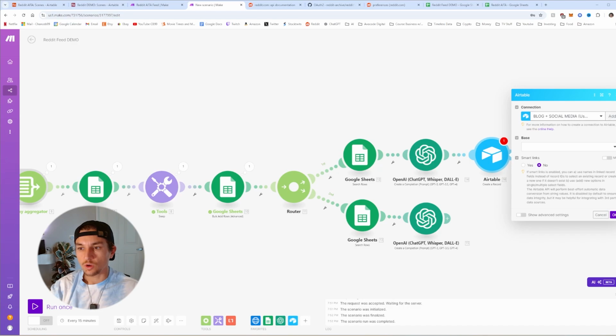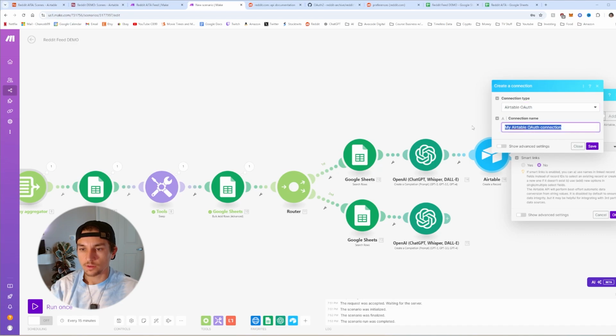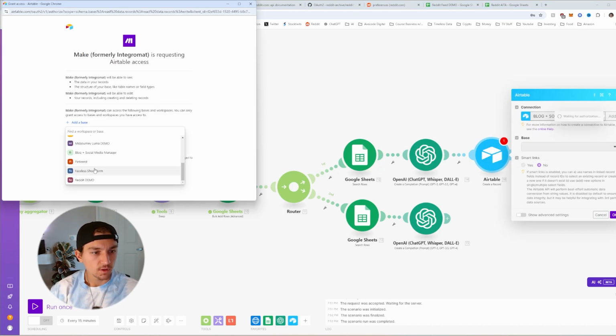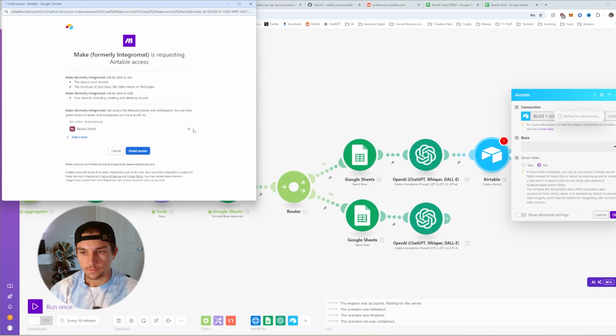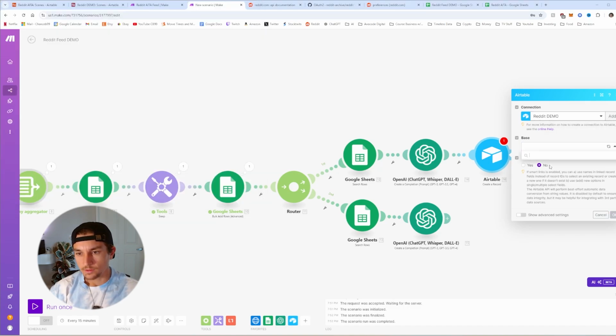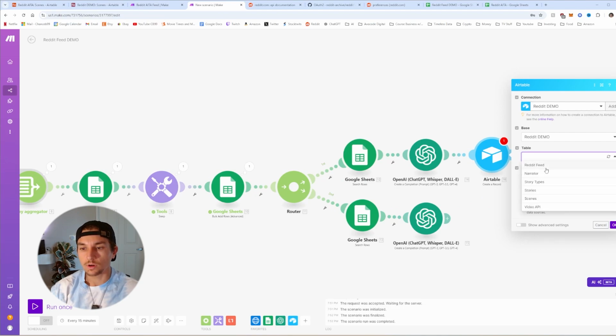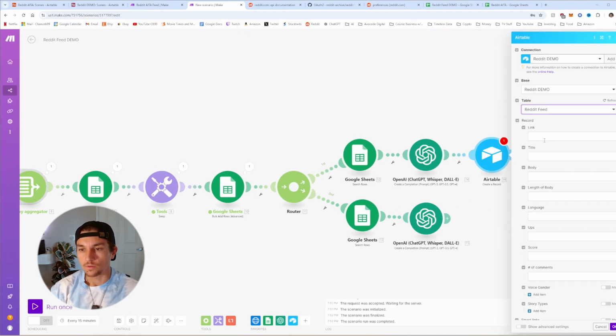Okay, for a connection, I'm going to have to add the connection for Reddit demo. So we're going to use Airtable auth. We're going to name this one Reddit demo. Okay, after that, we're going to select a base, Reddit demo, like that. And then we're going to select the base, should be Reddit demo. Okay, in the table, we're going to add a Reddit feed row.